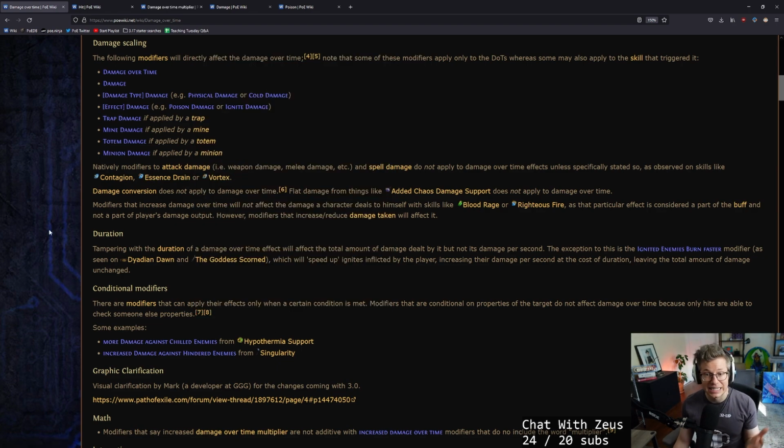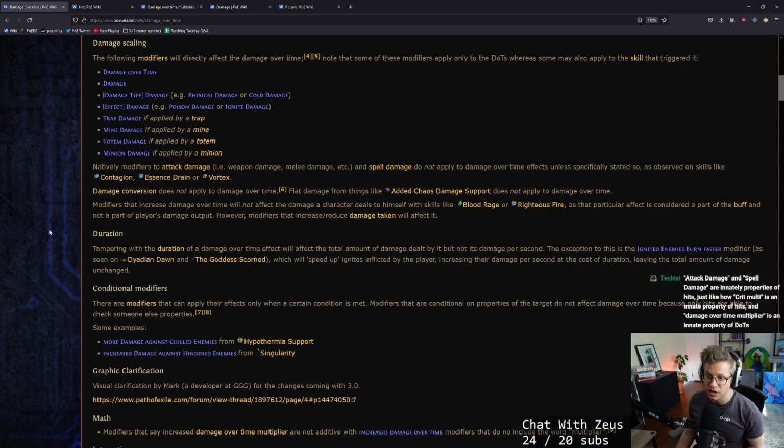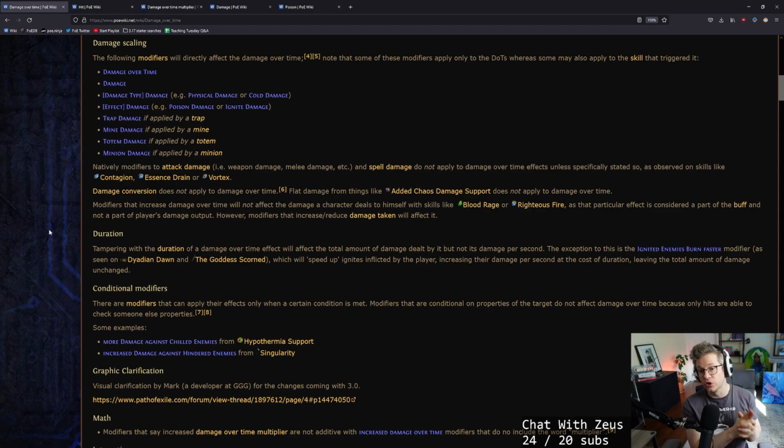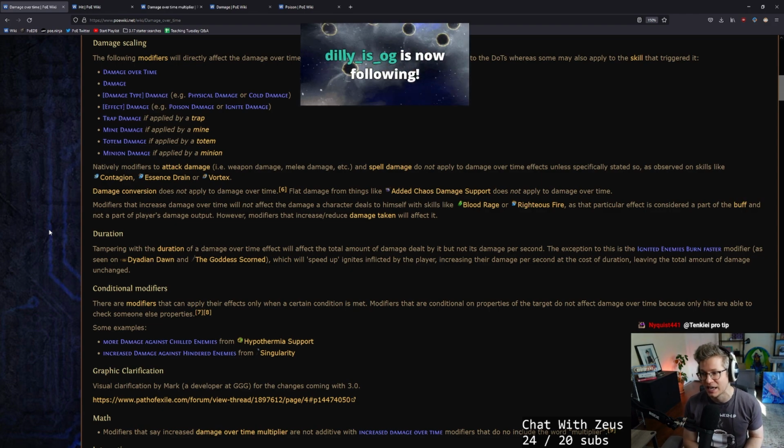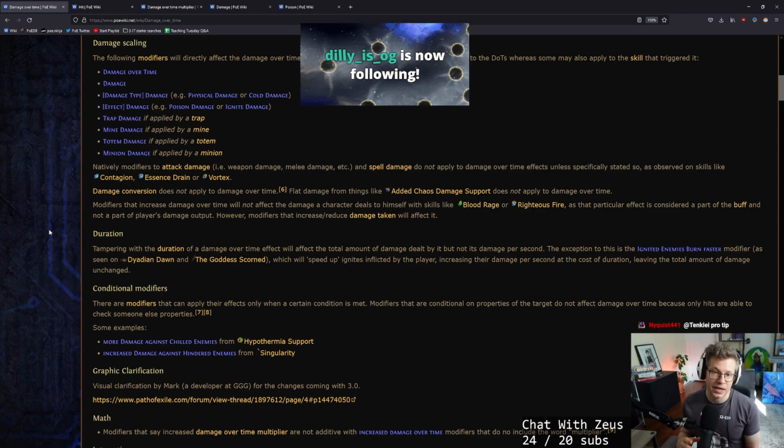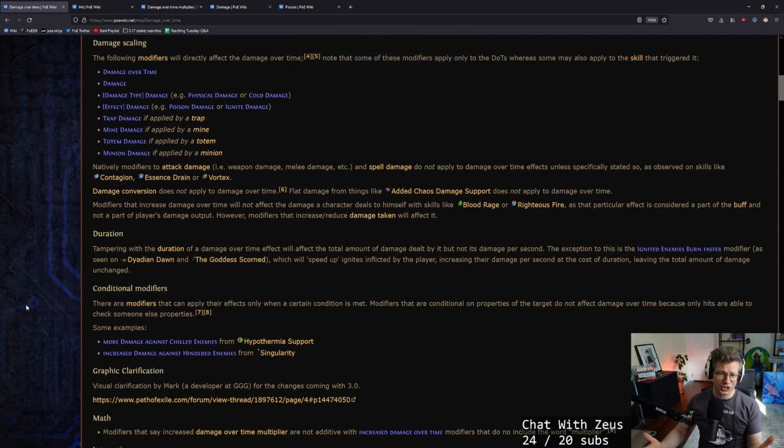Damage conversion does not apply to damage over time. Flat damage from things like added chaos damage support also does not apply to damage over time. Modifiers that increase damage over time will not increase the damage a character deals to himself with things like Blood Rage or Righteous Fire, as this particular effect is considered part of the buff and not part of the player's damage output. Duration. This is where you end up getting into the math a little bit.